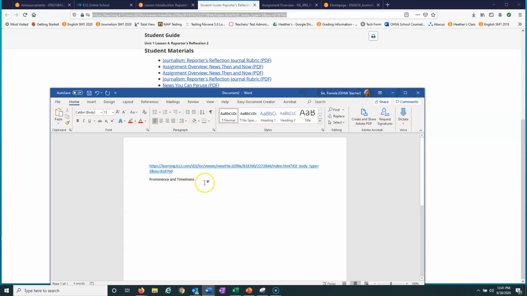Let's say for mine I'm also going to do proximity, because I read an article, and I'm going to use an old article because this is not something that would be current, right? I'm going to pretend that my article had to do with when President Trump visited our area after we had tornadoes.